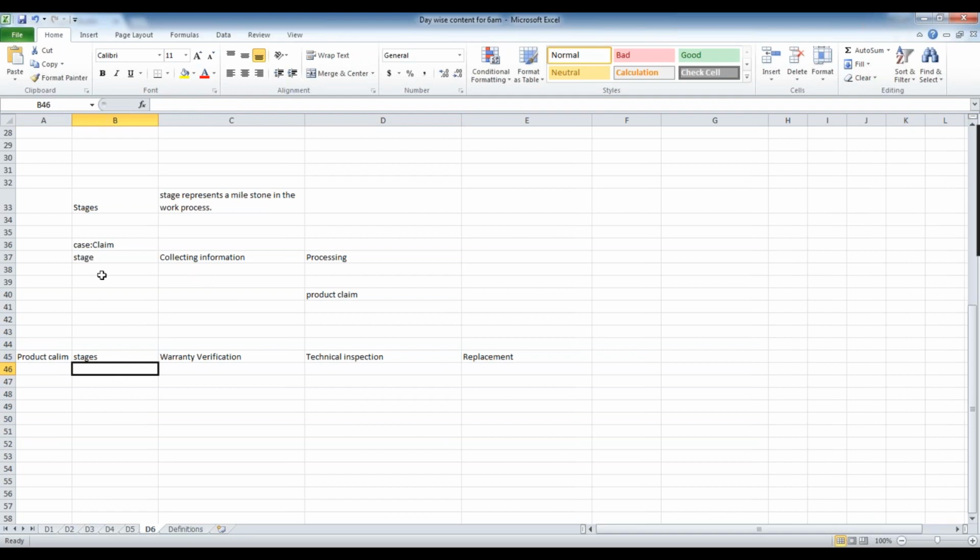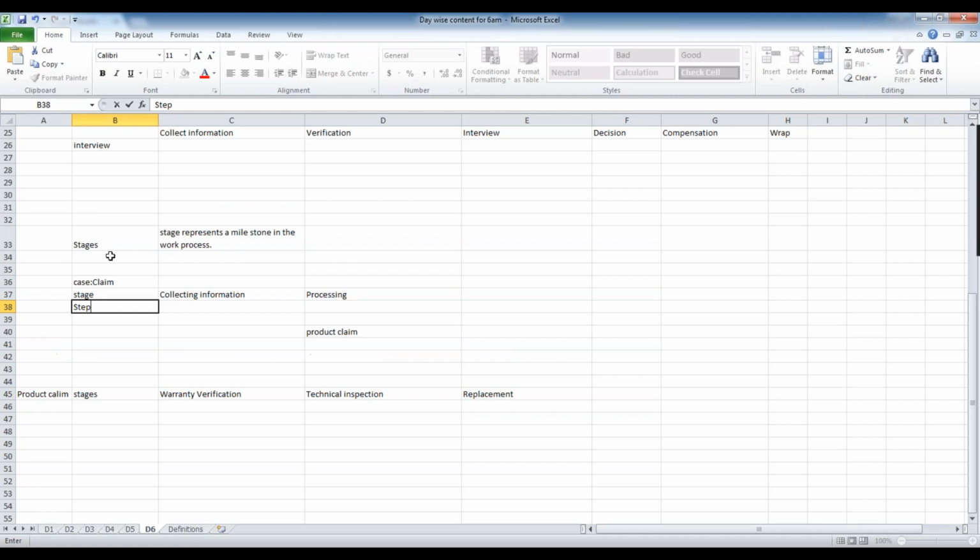The actual action represents a step. You need to remember the terminology: in case management, stage and step are the terms to remember. A step is a task or an individual action we are taking. We are performing multiple tasks in collect information. So what is the actual action we are doing? You need to mention it as a step.